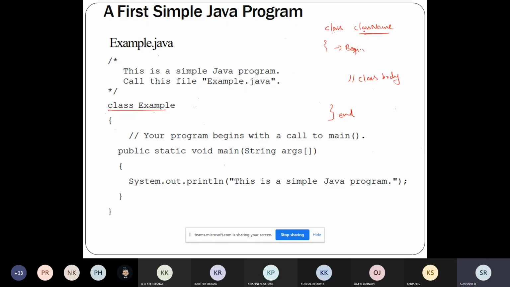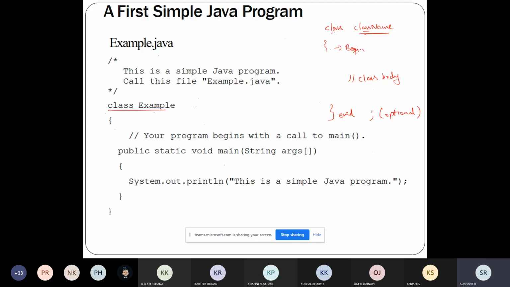Class, class name, beginning of the class, ending of the class. A semicolon at the end of the class is optional. It is not mandatory. In C++ it was mandatory, but here it is optional. So this is the structure to create a class. The open brace indicates the beginning of the class, and the closing brace indicates the ending of the class. The keyword class tells that you are defining a new class.